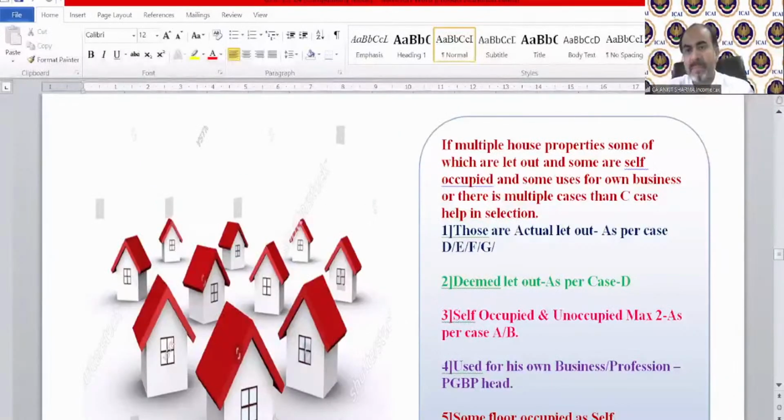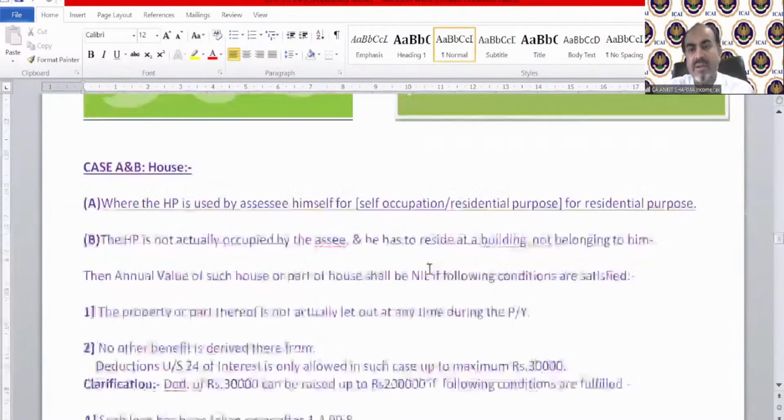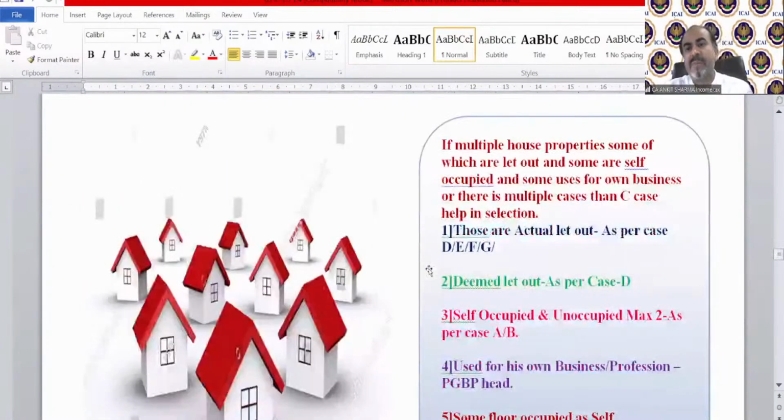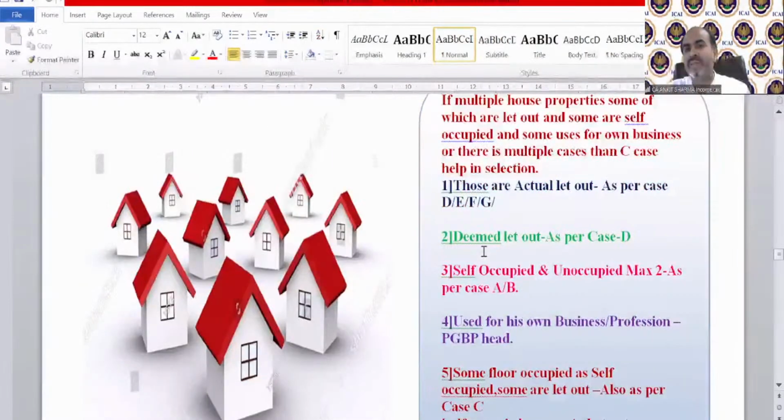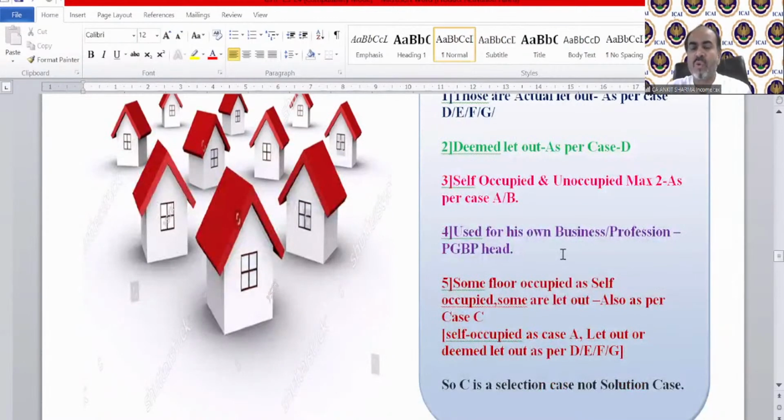So this is multiple houses. Case number A and B we have discussed. Case number C: if there are multiple house properties, some of which are let out, some self-occupied and some used for own business, or there are multiple cases, then case C helps in selection. Those that are actually let out are as per case D, E, F, G. Deemed let out as per case D. Self-occupied and unoccupied, maximum 2, as per case A or B. And if used for his own business or profession, then PGBP.